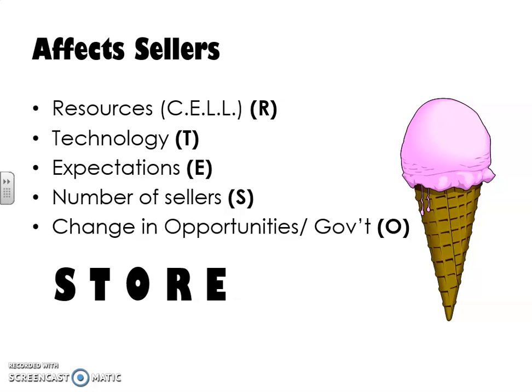Number of sellers. That's going to shift the supply line. And change in opportunities or government controls. Let's say the government all of a sudden puts a cap on how much milk we can buy for our ice cream store. That'll affect our supply. So these 5 things will shift your line. You have 5 things that will shift the demand line that spells tires, and now you have 5 things that could shift your supply line that spells store.